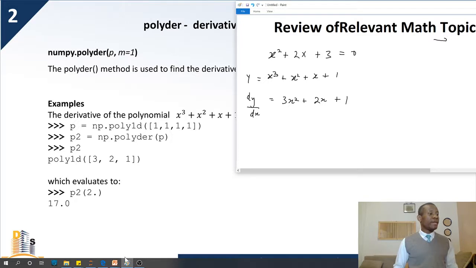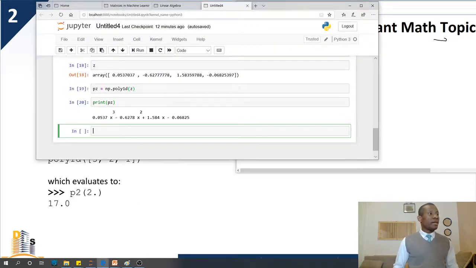So to find the derivative in Python, let's first create the polynomial, p2 is equal to np.poly1d. Of course you already know about poly1d, but let's just start by specifying the coefficients. The coefficients of this polynomial we want to find the derivative of is equal to np.array, so it's going to be 1, 1, 1, 1. So this is a polynomial you already know.